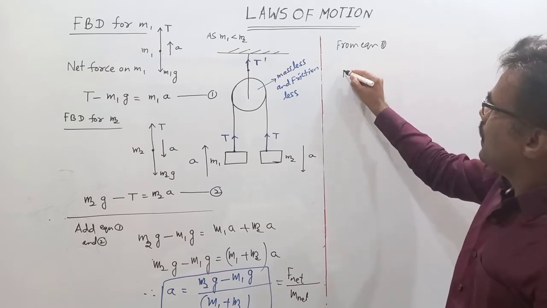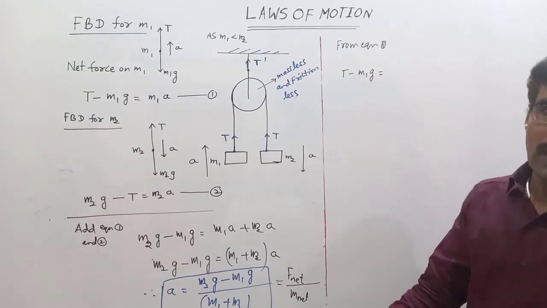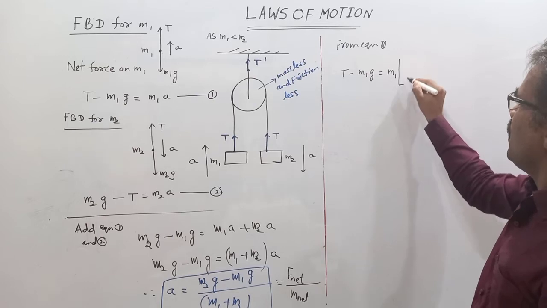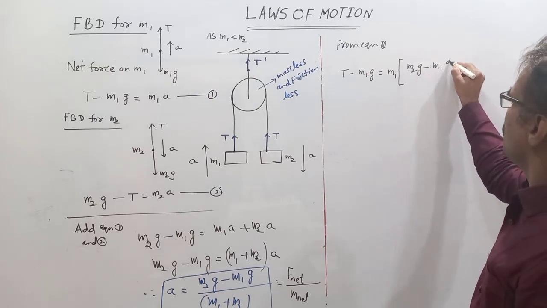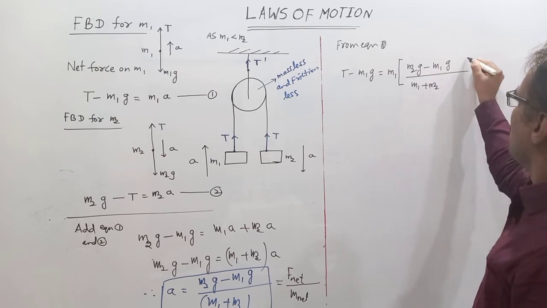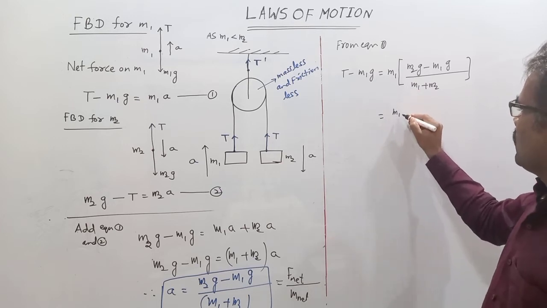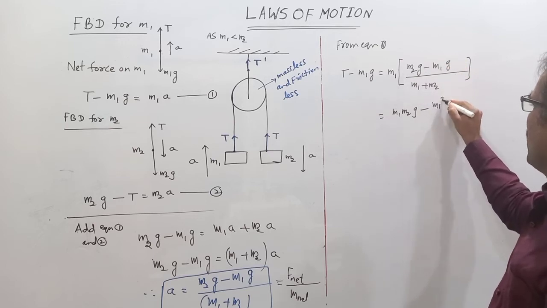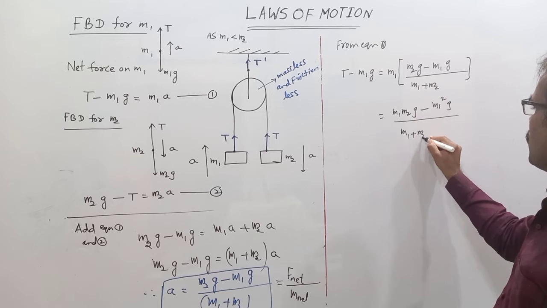Therefore T minus M1G is equal to M1 times A. A means M2G minus M1G divided by M1 plus M2. Then this is M1 M2G minus M1 square G divided by M1 plus M2.